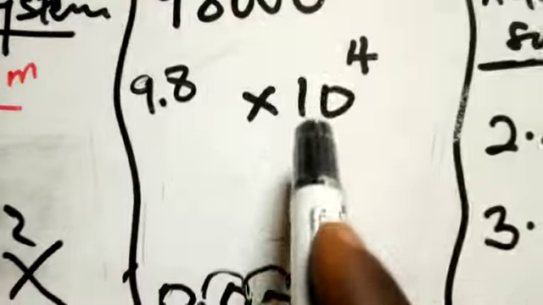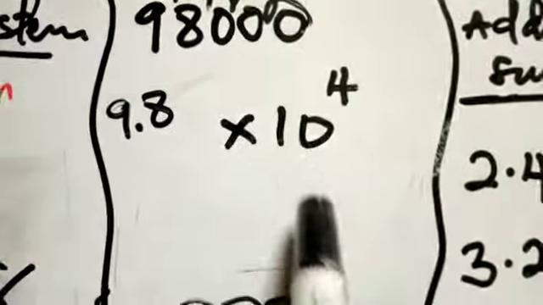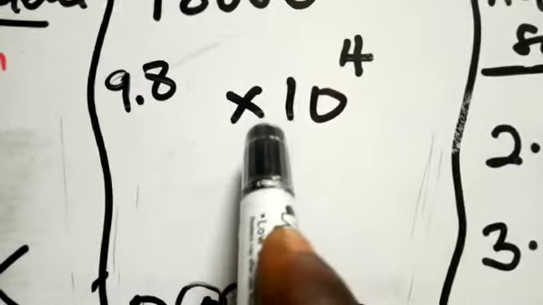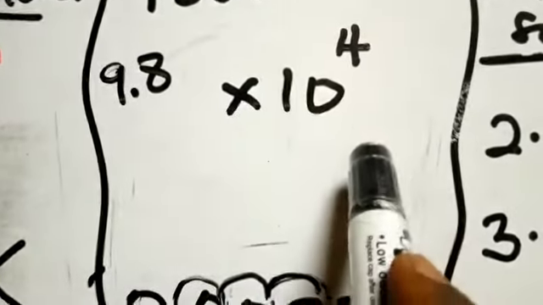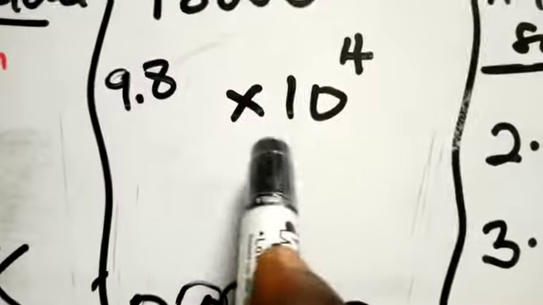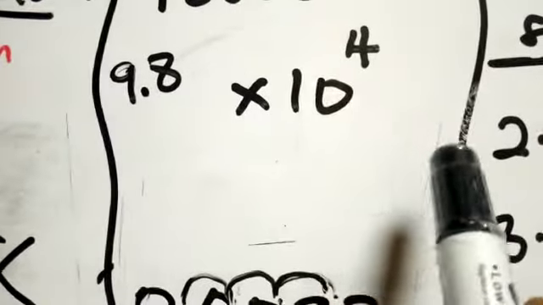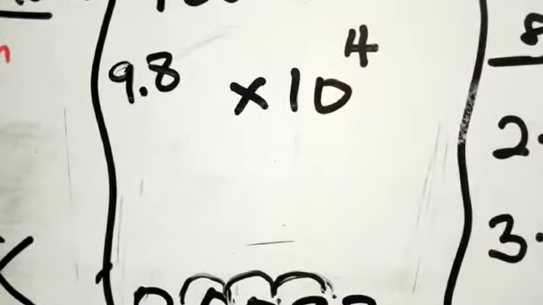So how do you go back? Assuming you are having this, we don't know this. How do you go back? You see, when you get this thing, 9.8 multiplied by 10 exponent 4, straightforward. What I said earlier on is that the exponent of the 10 here tells me that the person didn't come with a 0 point something something, right? The person came with something that goes beyond what?